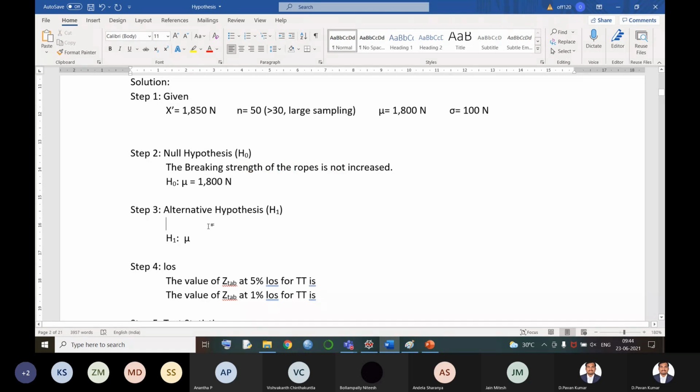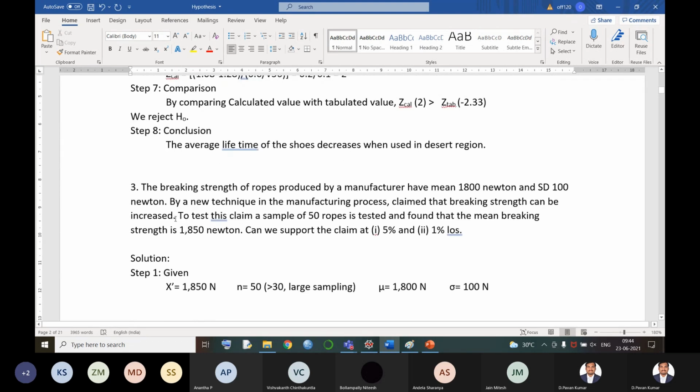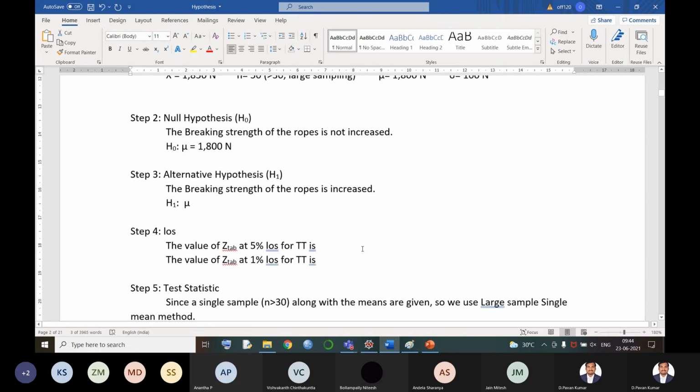Now, next, the alternative hypothesis: the breaking strength of the ropes is increased, because he himself is saying in the question that it is increased. If he was not mentioning that, and said test whether there is any change in the breaking strength, then we would say the breaking strength is changed, not changed. But here we are writing not increased and increased.